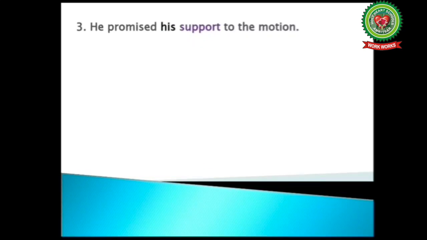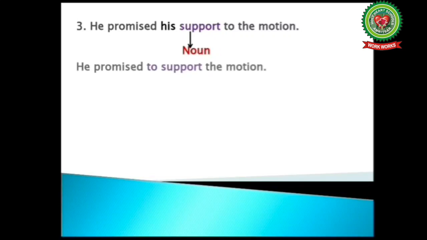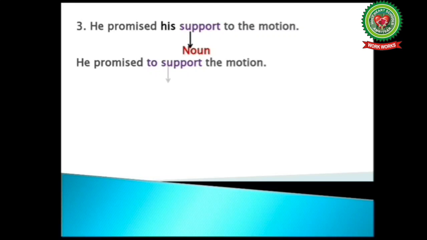So let's take one more example. He promised his support to the motion. Here students, the word support is used as noun. He promised to support the motion. Now here to support is used as a verb. Next example, a dog is wonderfully faithful.